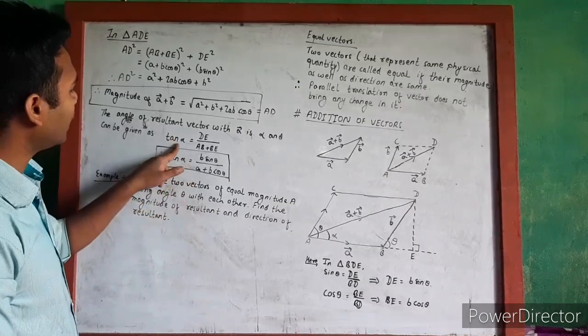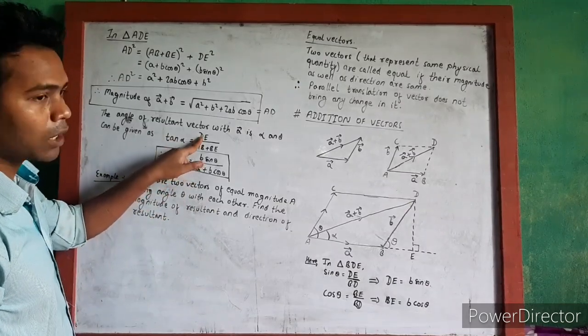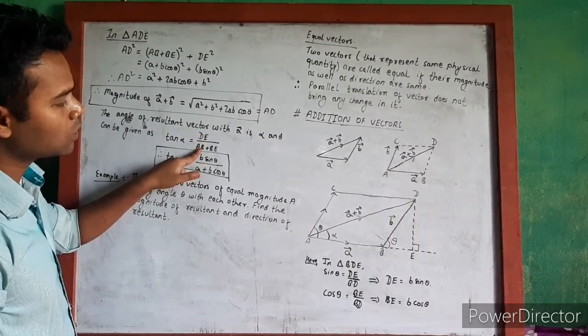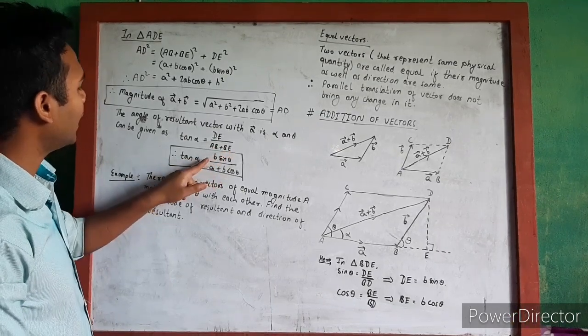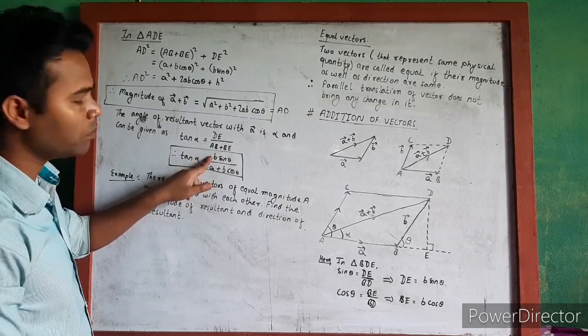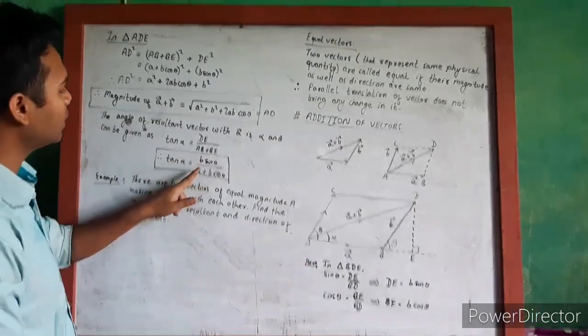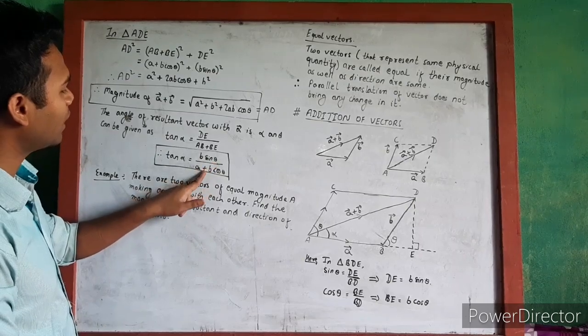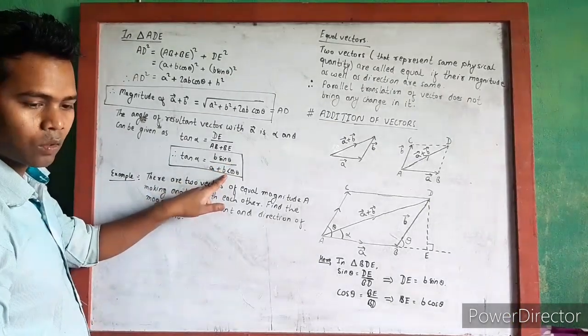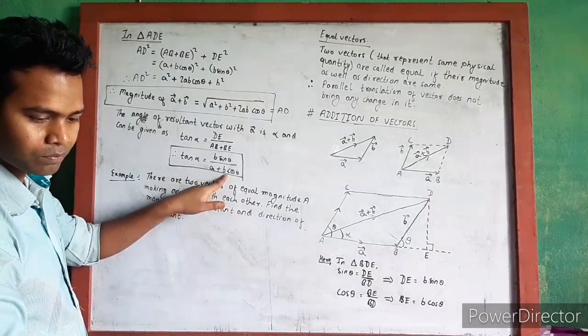That's why tan alpha is equal to DE, which is the perpendicular, over AE, the base, which has the parts AB plus BE. Putting the values of DE and BE again, we get tan alpha equal to B sin theta divided by A plus B cos theta.